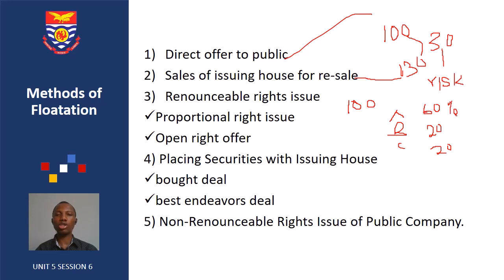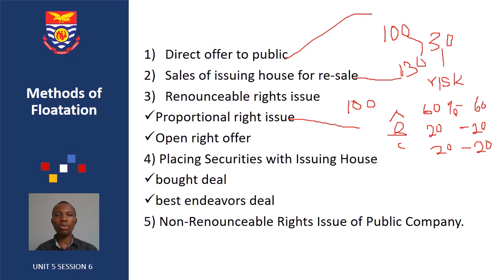Now the company wants to issue 100 shares. If you are going by the proportional right issue, it means that A will have to take 60%, B will have to take 20%, C will have to take 20%. So it will be issued in proportion to the existing shareholding. They will be exercising their preemption rights, the right of first refusal.